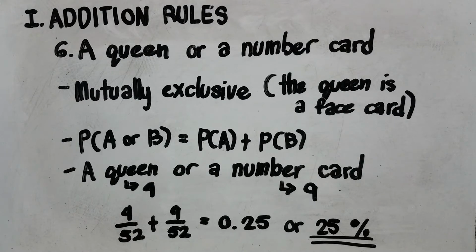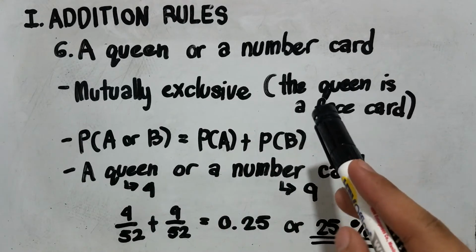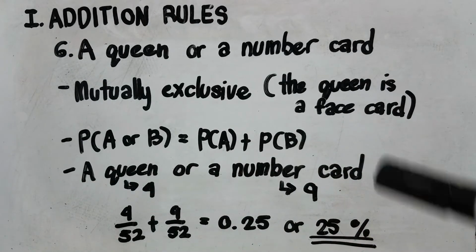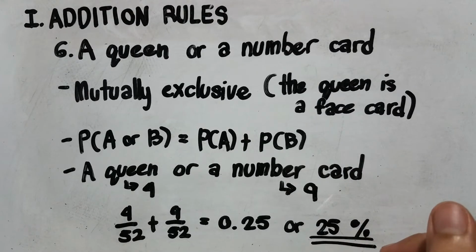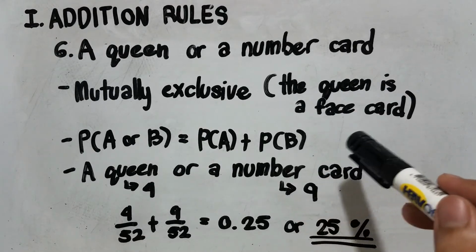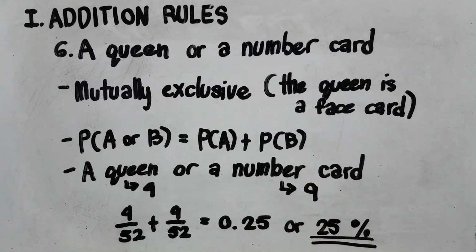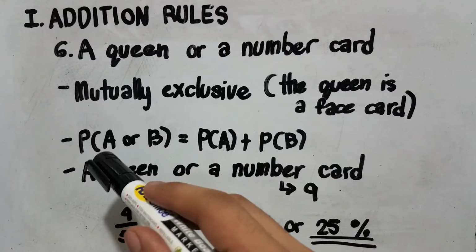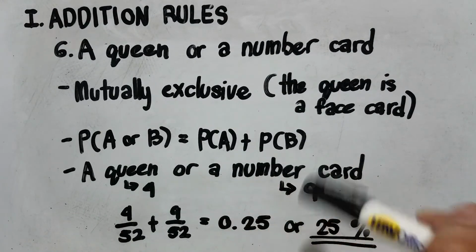Now in number 6, the question: queen or a number card. This type of event is considered mutually exclusive because the queen is a face card. There are three types of face cards, the king, the queen, and the jack, while number cards include 2, 3, 4, 5, 6, up to 10. So both of these are different. Remember that. Now, the formula for mutually exclusive events is probability of A or B equals probability of A plus probability of B.